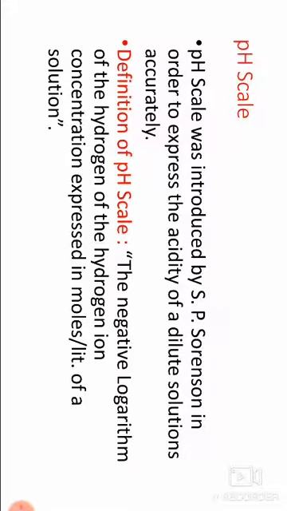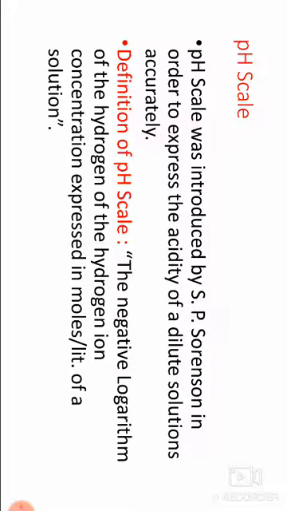Then next, ionic product of water. Definition of ionic product of water: the product of the molar concentration of hydrogen ion and hydroxyl ion at any temperature of pure water or aqueous solution is known as the ionic product of water.